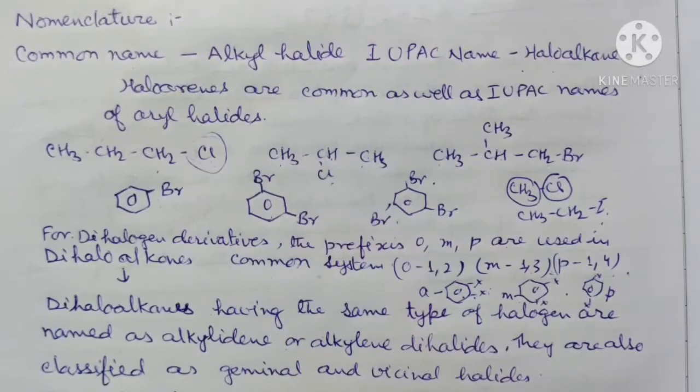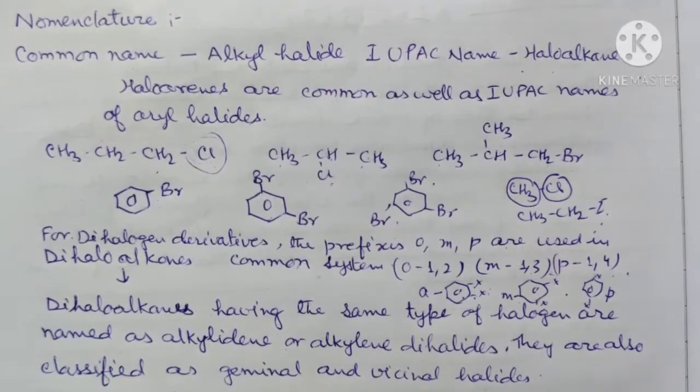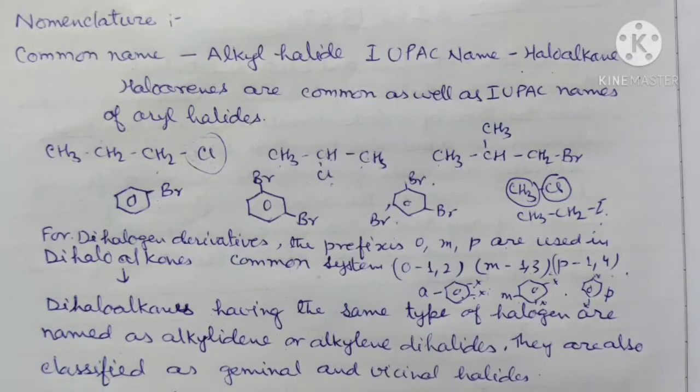This is particularly for dihalogen derivatives. These are classified as geminal and vicinal. In the geminal, when the two halogen atoms are present on the same carbon atom, they are called geminal and they are represented simply by G.